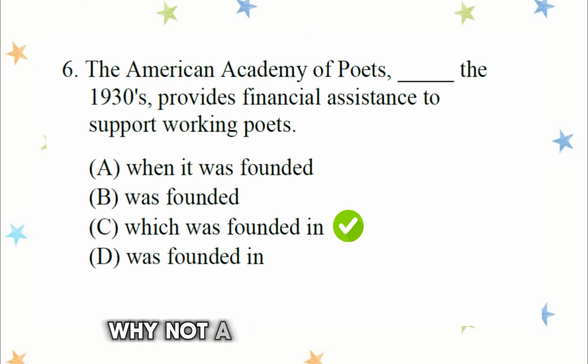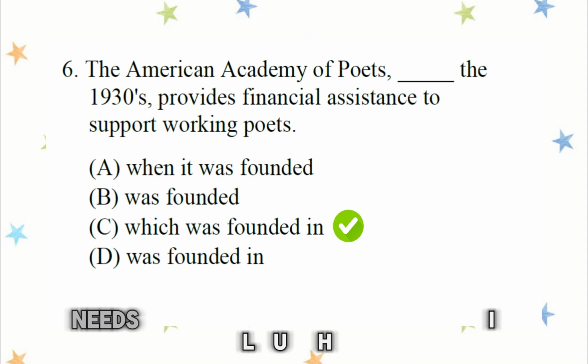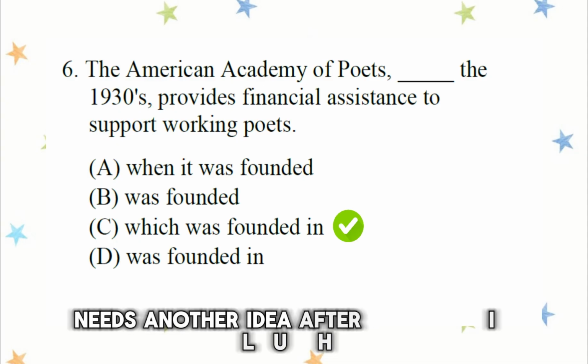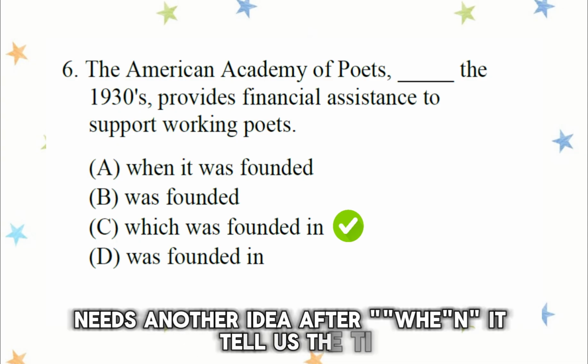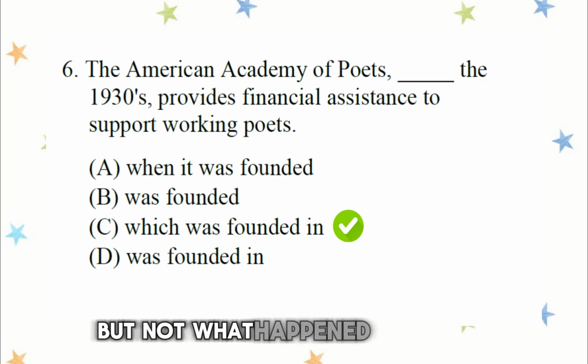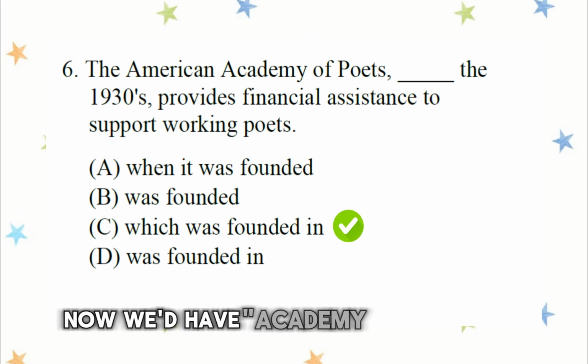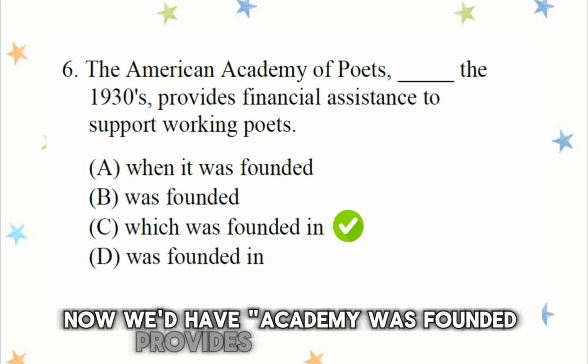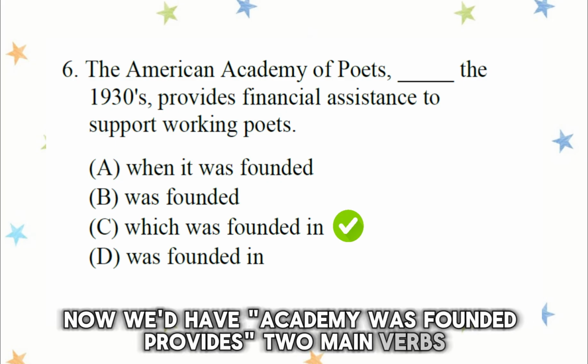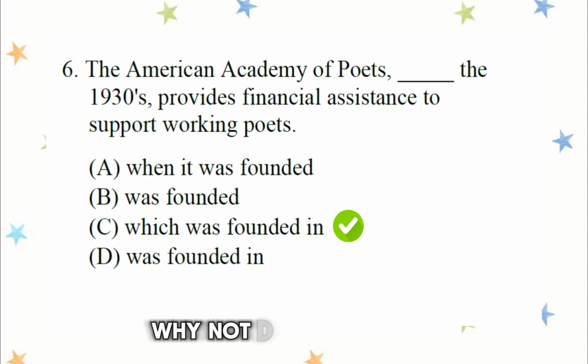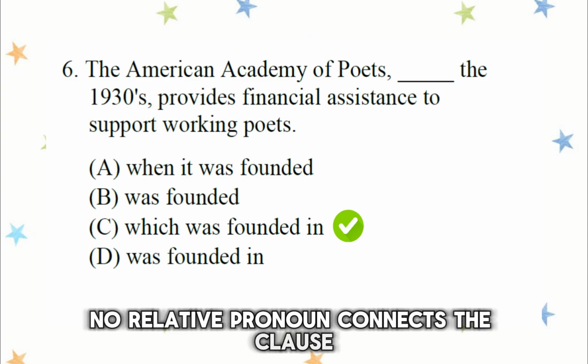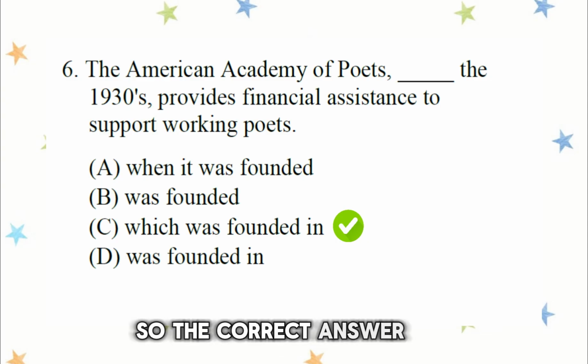Why not A? When it was founded needs another idea after when. It tells us the time but not what happened. Why not B? Now we have academy was founded provides, two main verbs. Why not D? Same problem. No relative pronoun connects the clause. So the correct answer is C.